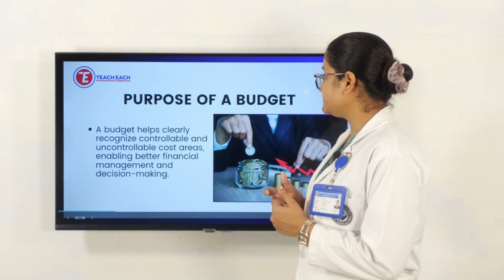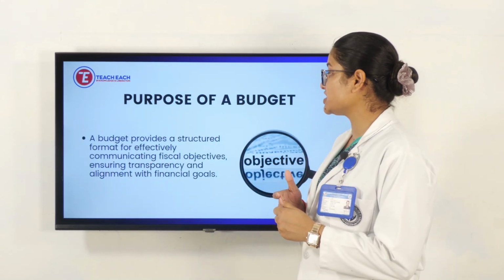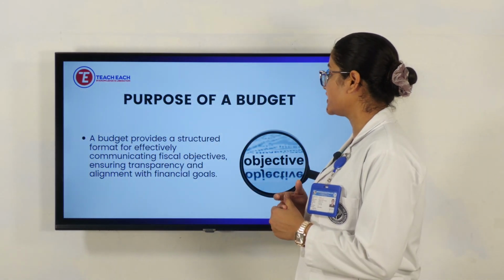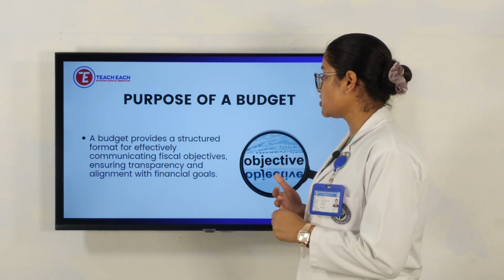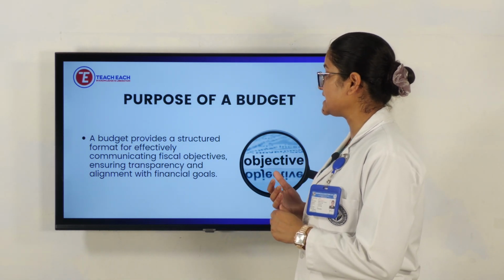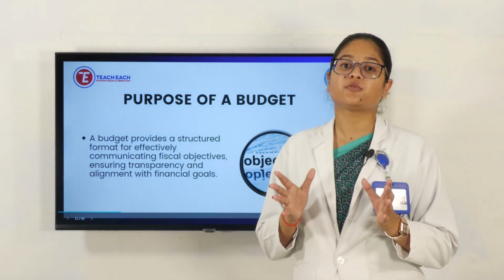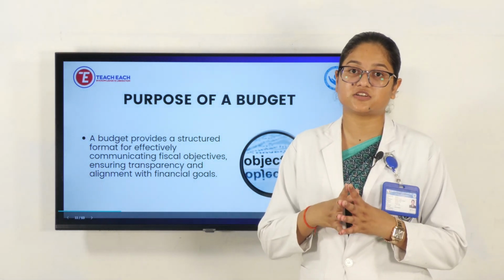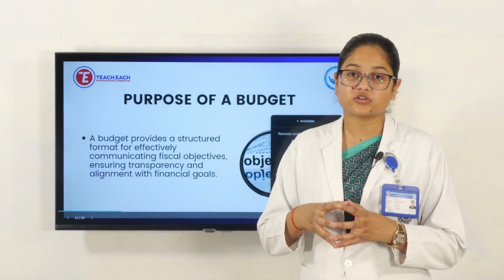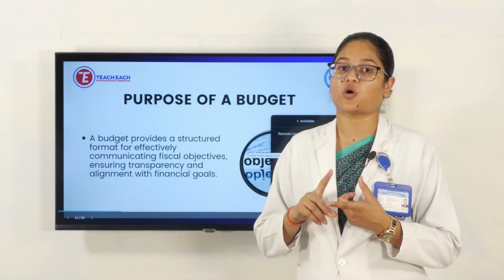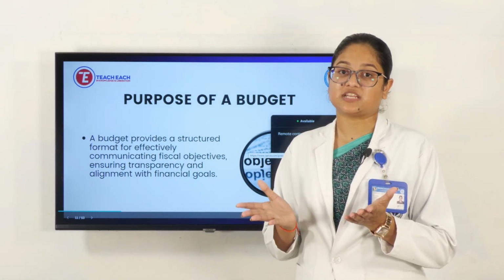Next, we will see the budget provides a structured format for effectively communicating fiscal objectives, ensuring transparency and alignment with the financial goals. Means when a budget plan is there, whoever the team is dealing with that budget format, they should be aware of the goals, terms and conditions, policies, and there will be transparency. There is no hiding.